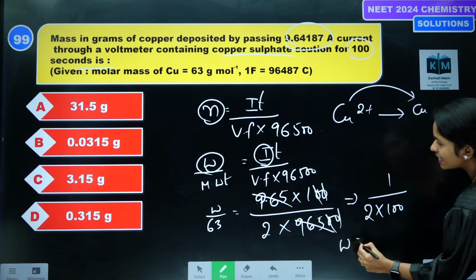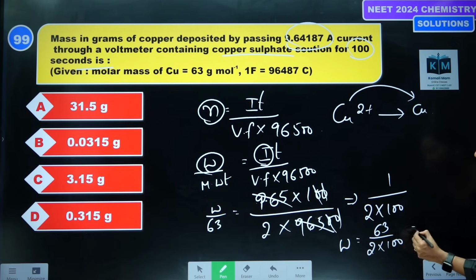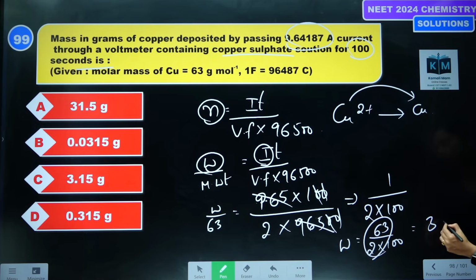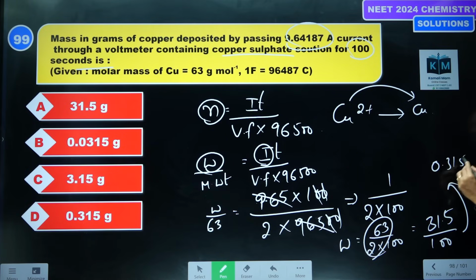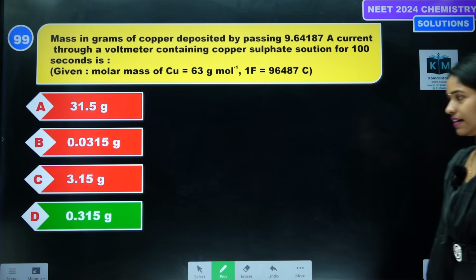So weight is equal to 63 divided by 2 into 100, that is 63 divided by 2 is 31.5, divided by 100, that is 0.315 grams. Which is the correct option? Option D is the correct answer.